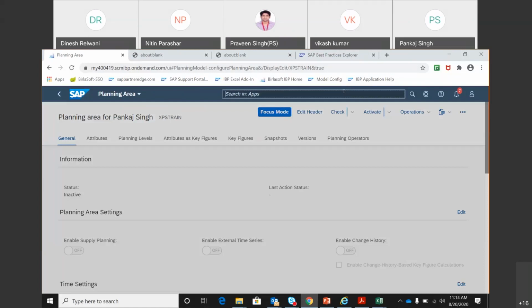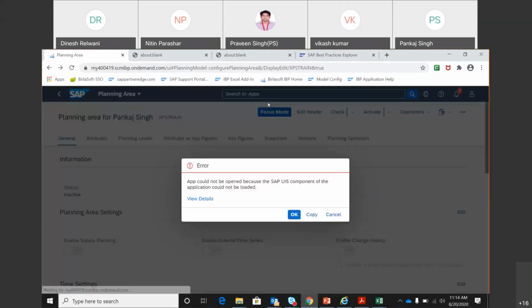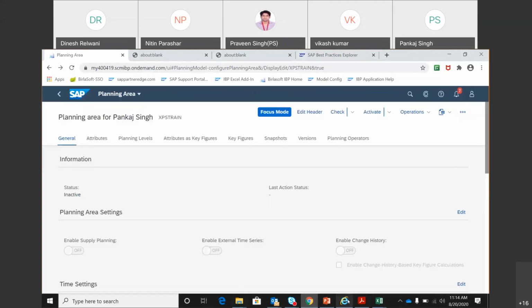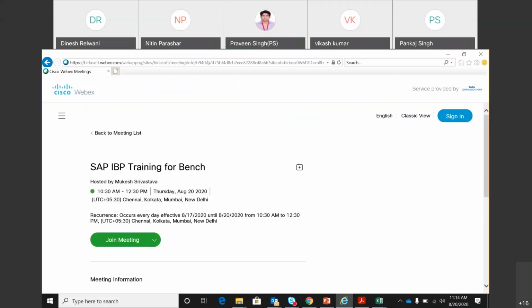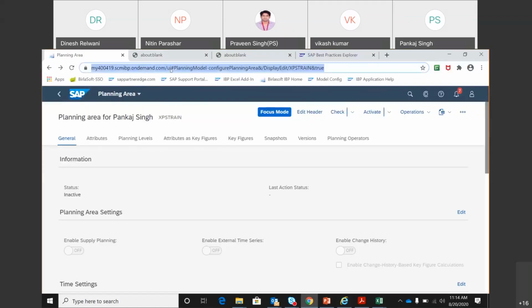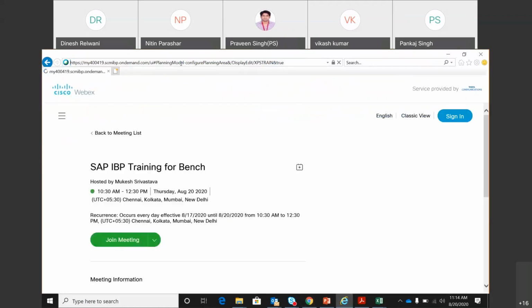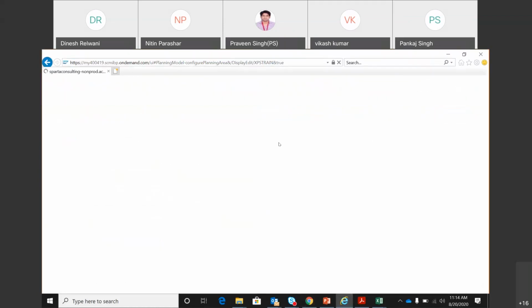So let's see now. Manage forecast model. Let's try in this. It's working for me, Pankaj. It's opening for me. Manage forecast models. It will work for me also.